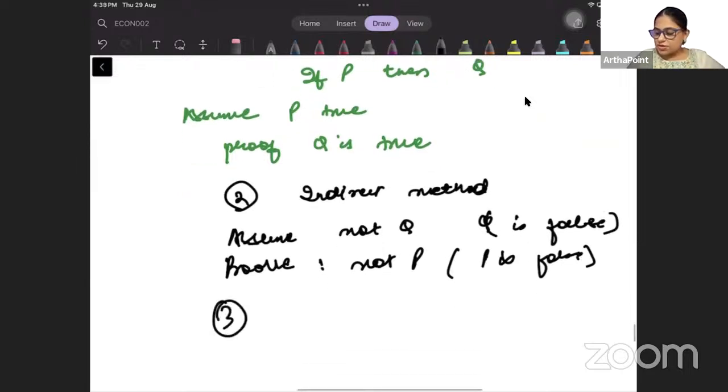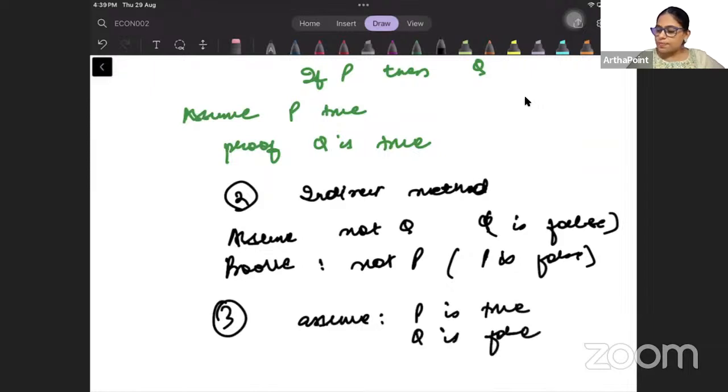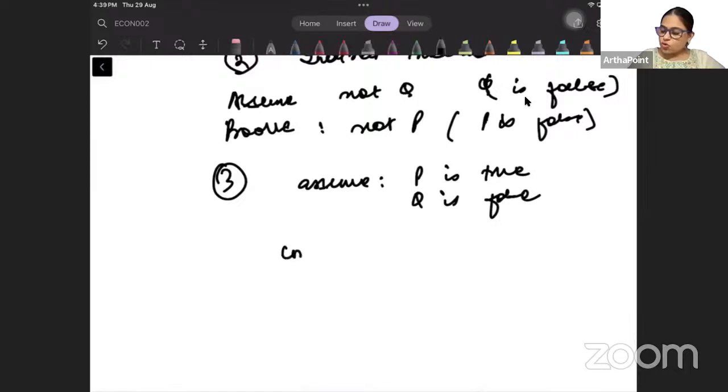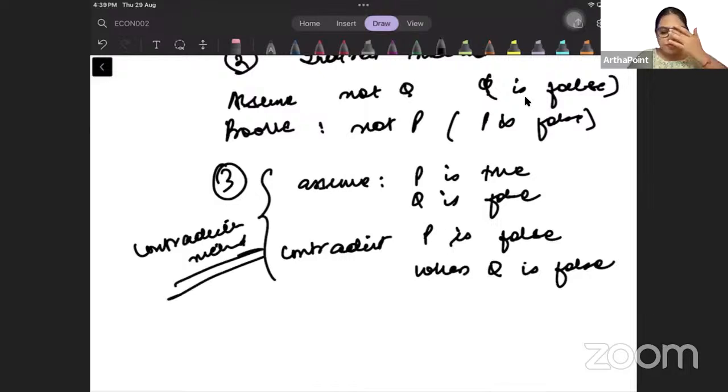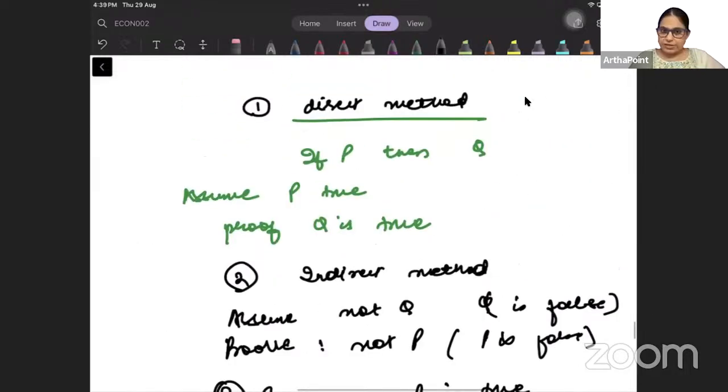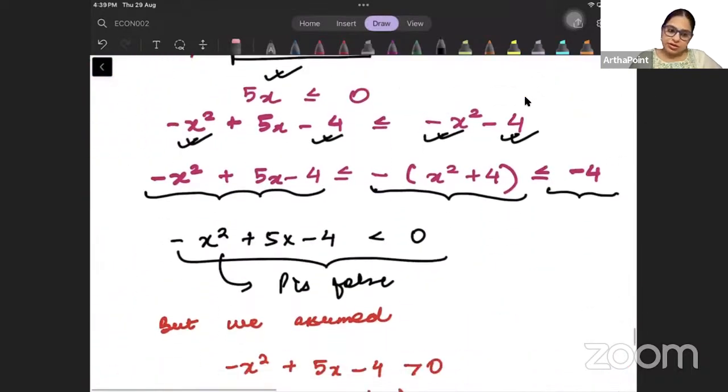In the third method, beta, you assume P is true and Q is false. Right? And then you contradict by showing that P is false when Q is false. This is the contradiction method. Right? So when we need to prove anything, जब हमें किसी को भी prove करना होता है, all these three methods, they are correct methods.